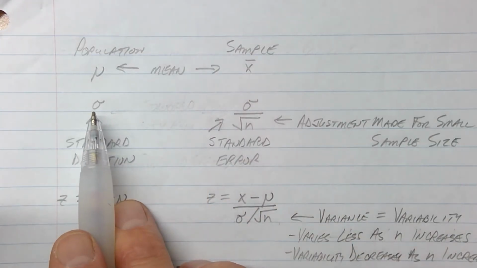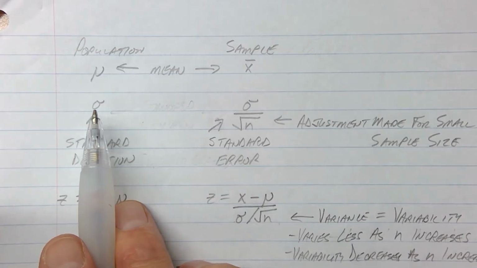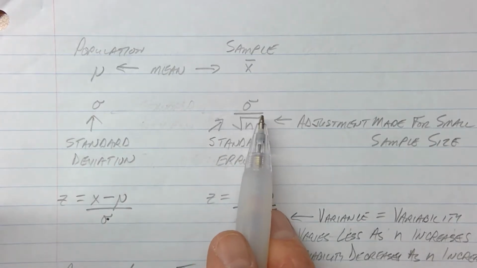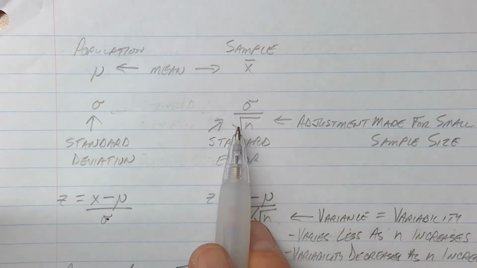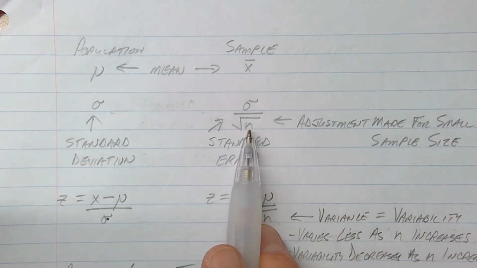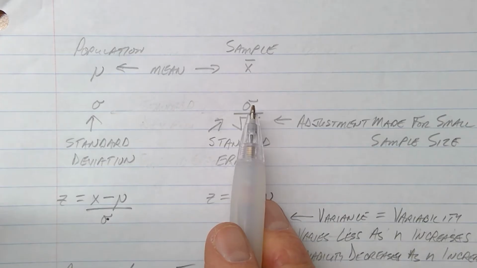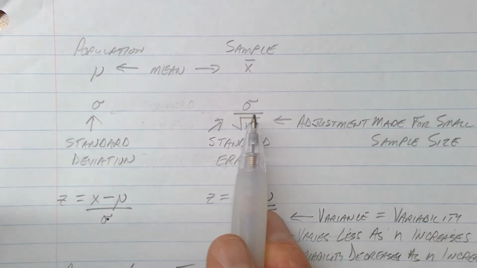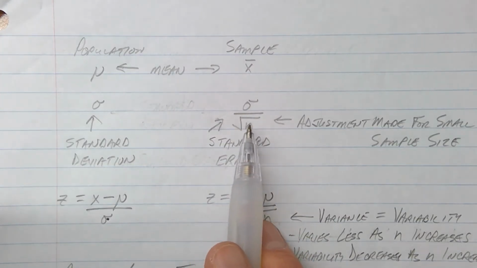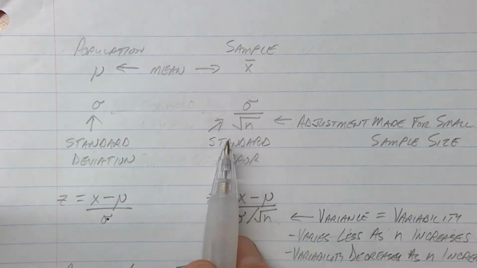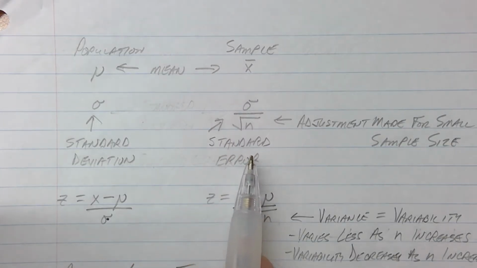And to make your data more accurate, we have to make a tiny little adjustment by taking the population standard deviation, what's believed to be the standard deviation for the population, and we have to adjust it by dividing by the square root of the sample size. So maybe you have a standard deviation and you weighed 30 cows, you divide it by the square root of 30 and so on. This is also called standard error.